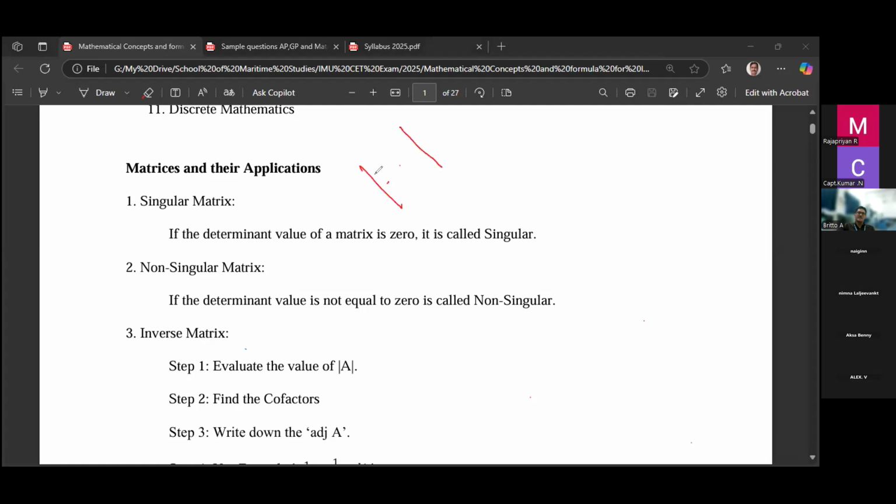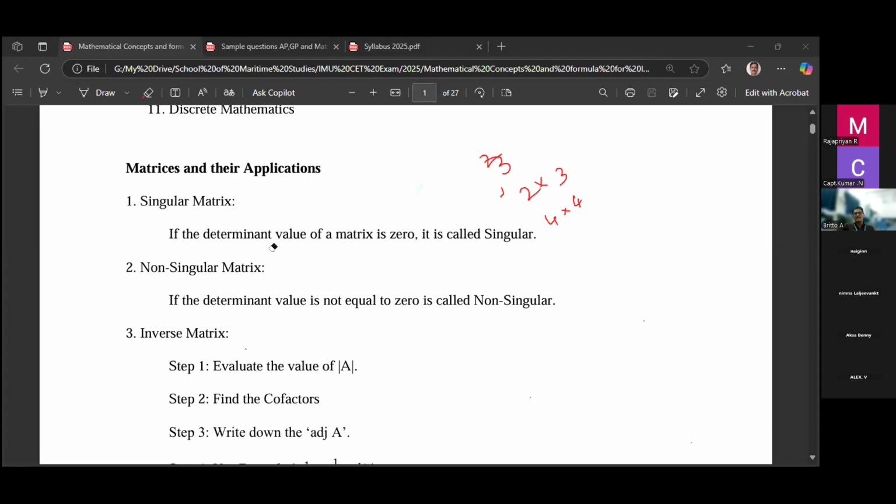So you should know the difference between them. For a determinant we use a bracket like this. For a matrix we use a bracket like this. Right? A determinant is always a square matrix, should be 3 cross 3 or 2 cross 2 or 4 cross 4, like that. Then only you can expand it. But a matrix need not be a square matrix. It can be any. So remember, right?